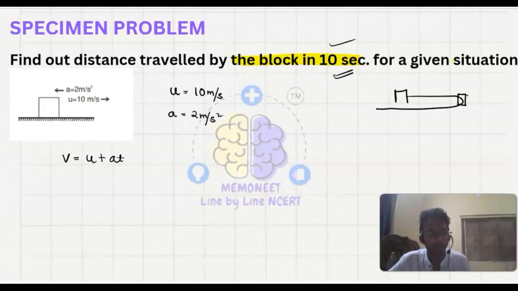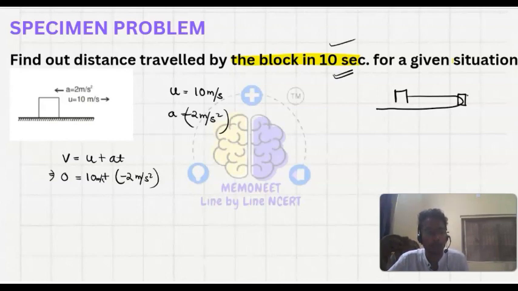The final velocity, let's say we are moving up to this point, will be 0, equal to the initial velocity, 10 meter per second, plus acceleration of 2 meter per second square, but it is in the negative direction. It is not accelerating, it is retarding, as acceleration is opposite to velocity. So we write minus 2 meter per second square.